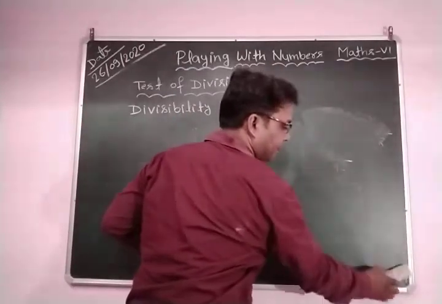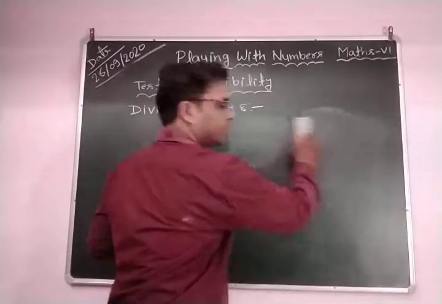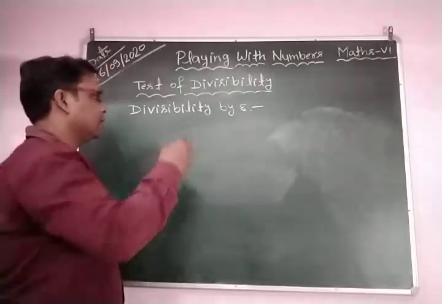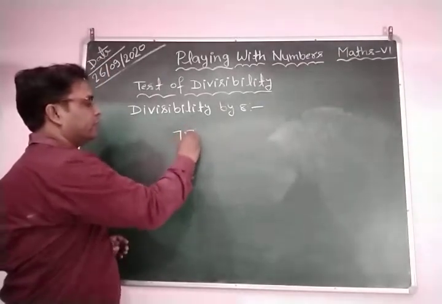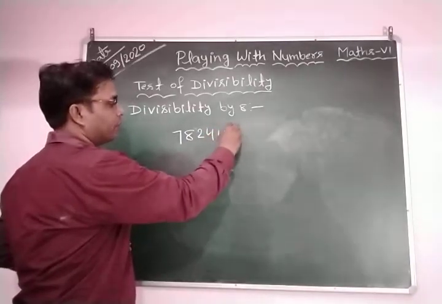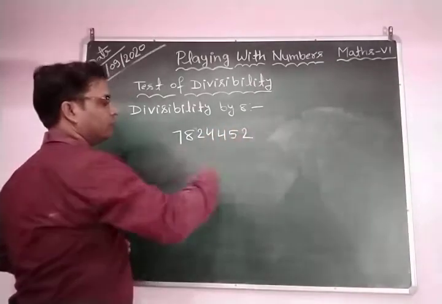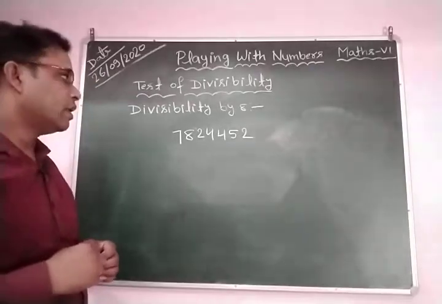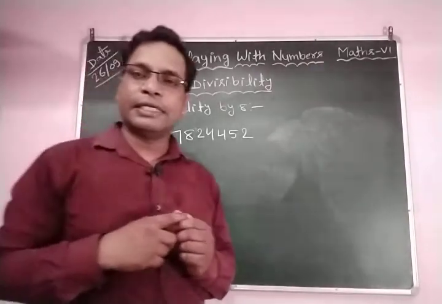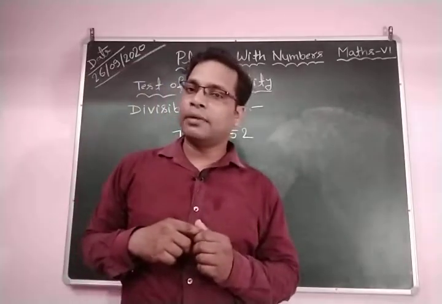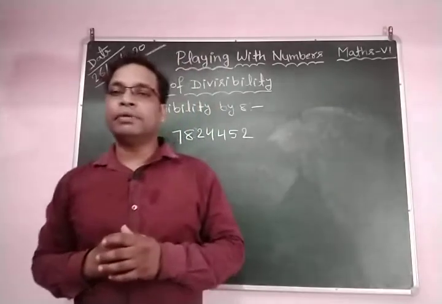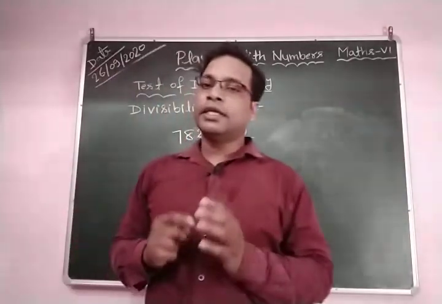So far, we take random numbers. We take any number like 7824452. Is this number divisible by 8 or not? How can you know? We take the last 3 digits, from the right side. If the last 3 digits of a number are divisible by 8, then you can say this number is divisible by 8.